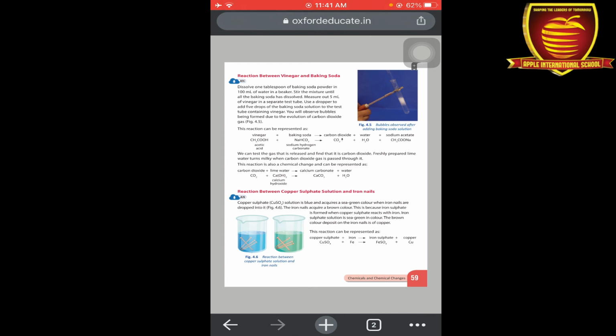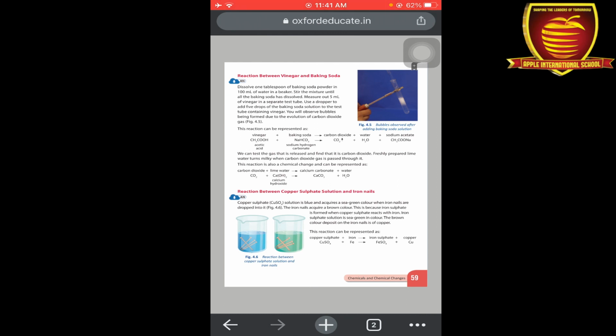Okay, so this is they form which we can say that which products they are formed. They form a carbon dioxide, they form a hydrogen, and they form a sodium acetate. Okay, and when these materials mix together they also produce bubbles. Okay, so bubbles tell us the presence of carbon dioxide in the test tube.